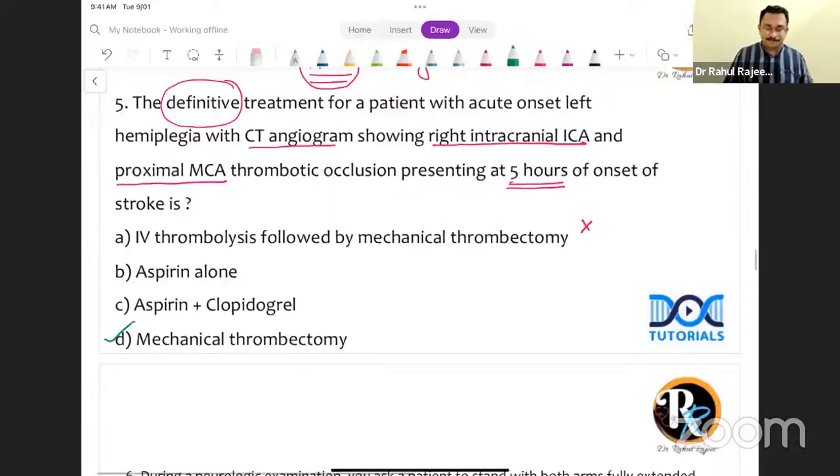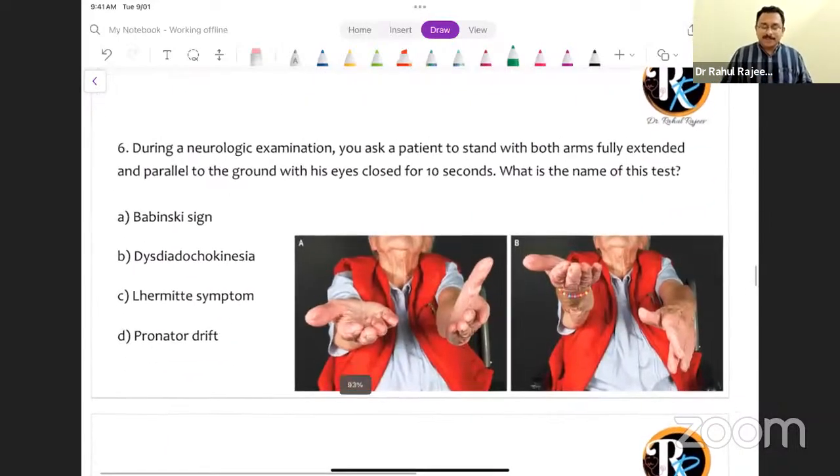Perfect? Fine. Right. Question number 6, during a neurological examination, you ask a patient to stand with both arms fully extended and parallel to the ground with eyes closed for 10 seconds. What is the name of the test? So this test is referred to as the Pronator Drift. It is also referred to as the Barre's sign. Okay, I have taught you this in my lectures, pronator drift.